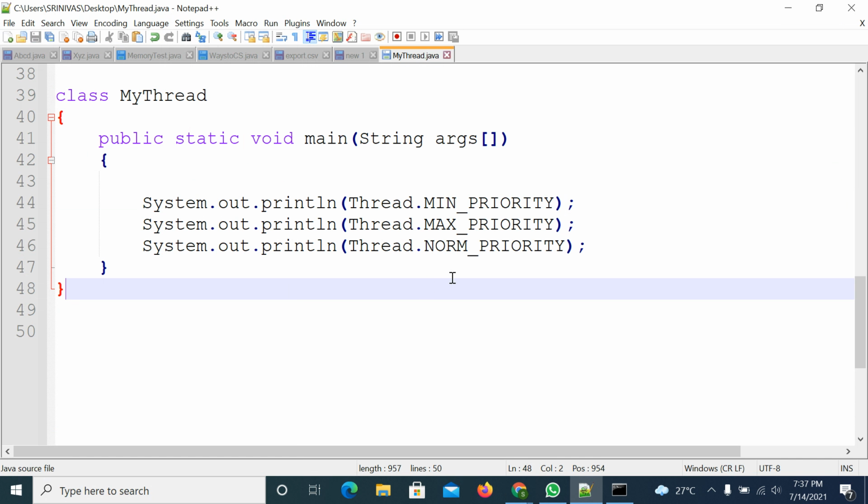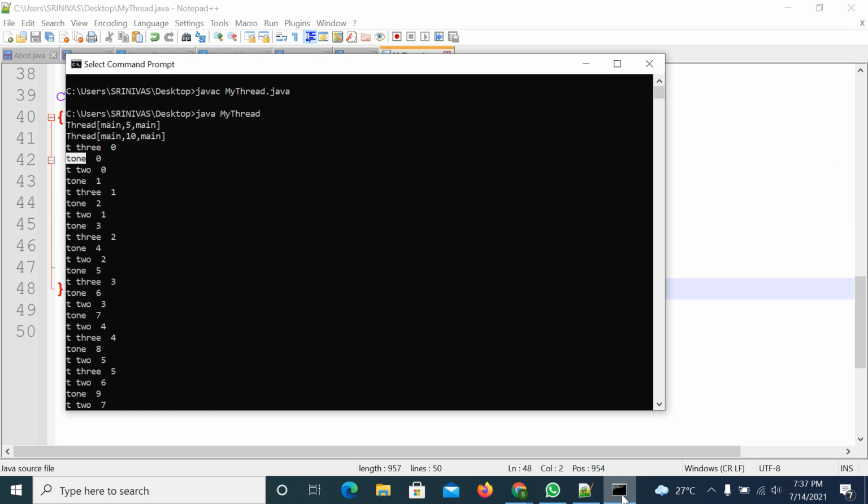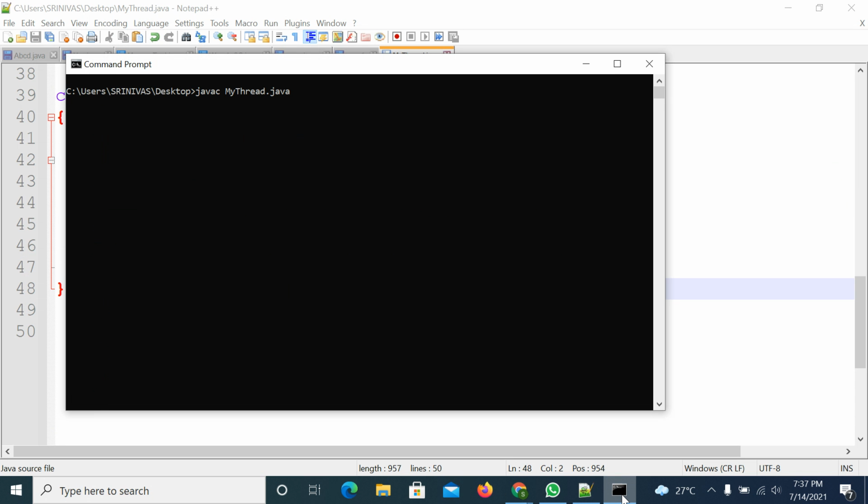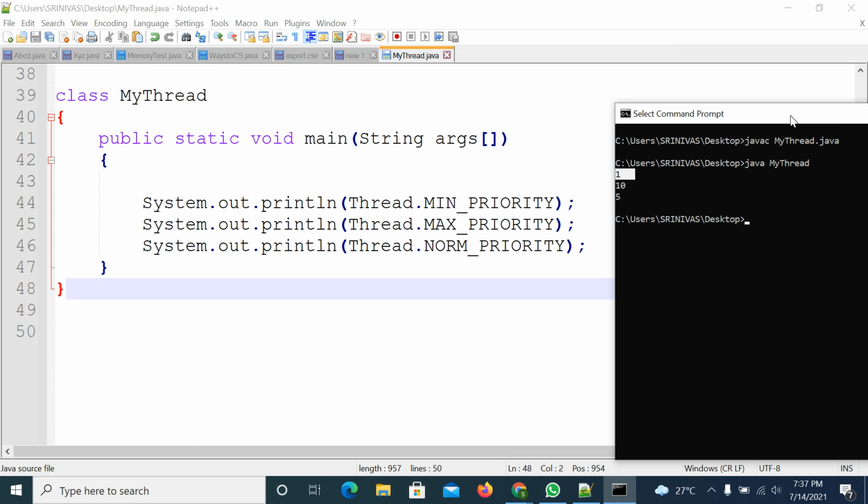Compile it. All these are static variables, so you can call them directly. Compile the code and execute it. You are getting 1 for the first one, minimum priority. The second one is maximum priority, 10. The third one is normal priority.